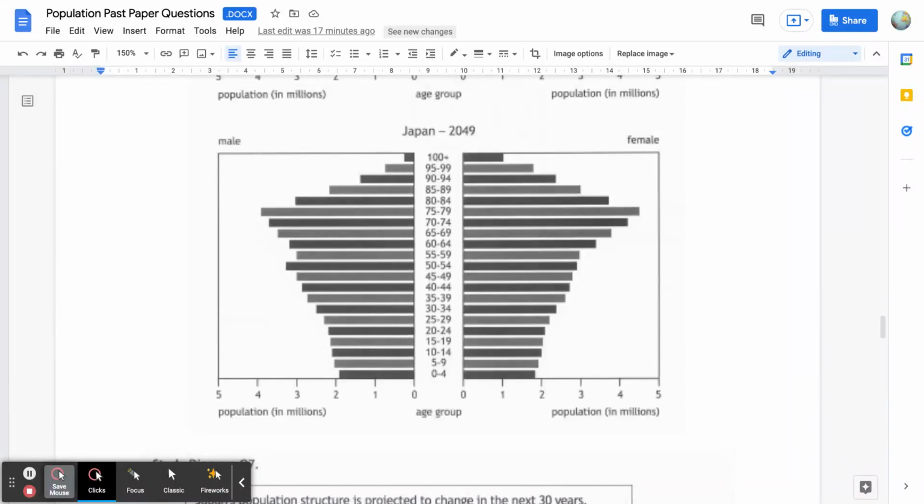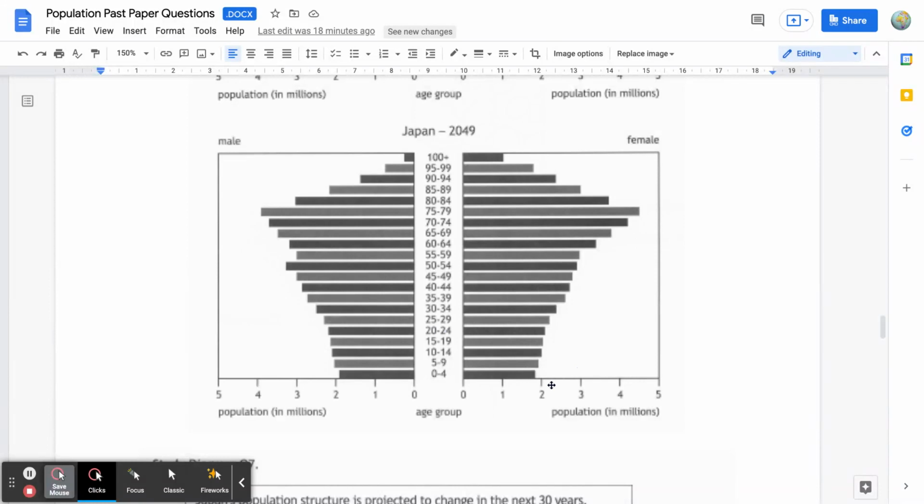Second of all, with fewer skilled young adults, Japanese companies are going to start to look elsewhere in order to operate in other countries where there is a higher labor force. A consequence of the very reduced labor force is that wages are likely to be driven upwards, which will further pressure companies to either leave Japan or companies elsewhere may choose not to establish in Japan due to these high wages. An advantage, however, if you are in the younger age groups, is that finding employment and having a higher wage is going to be more likely in Japan in the future because of the reduction in the workforce.